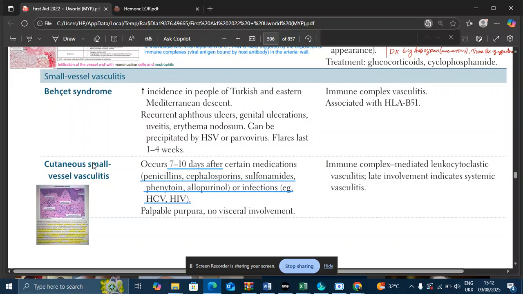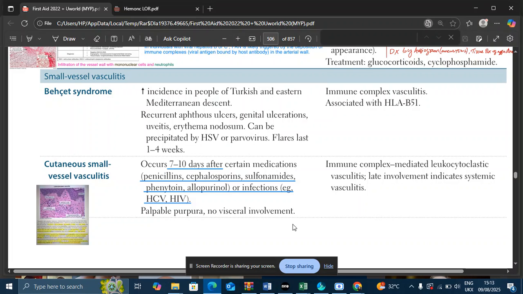Now let's talk about cutaneous small vessel vasculitis. It usually occurs 7 to 10 days after certain medications like penicillins, cephalosporins, sulfonamides, phenytoin, allopurinol, or infections like herpes, hepatitis C virus, or HIV. From the name, it is very clear that there is involvement of skin, and there is no visceral involvement, no organ involvement. Okay, so cutaneous small vessel vasculitis is a vasculitis that affects only the skin and no visceral involvement.